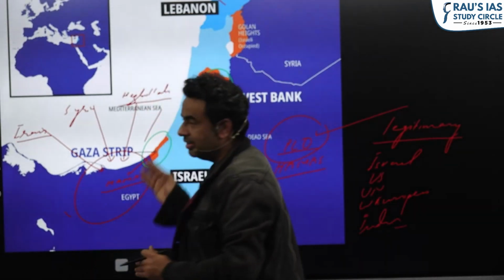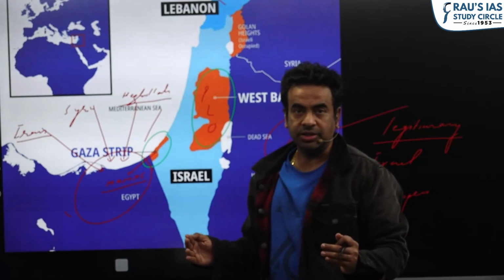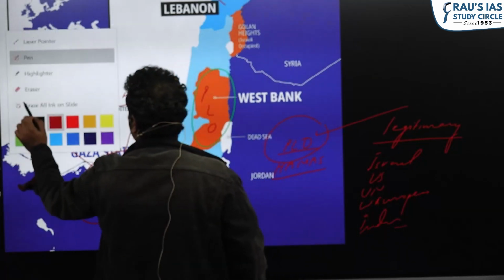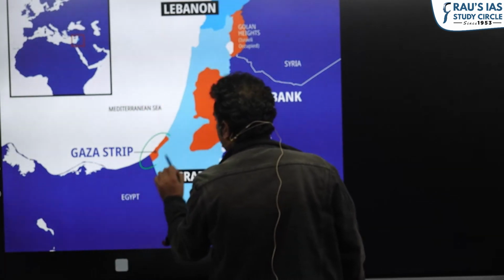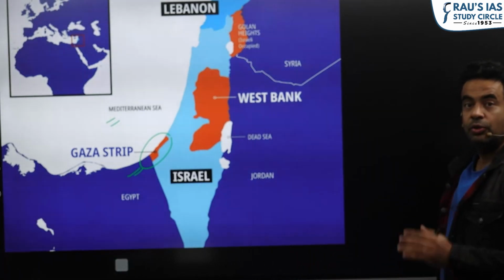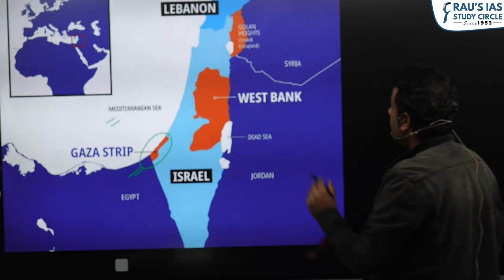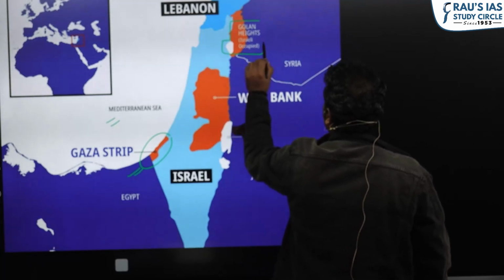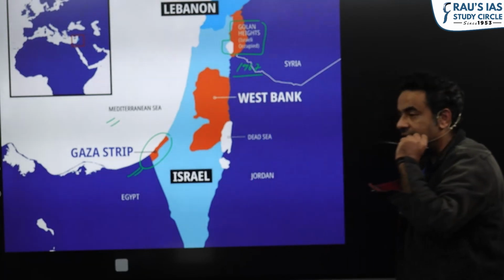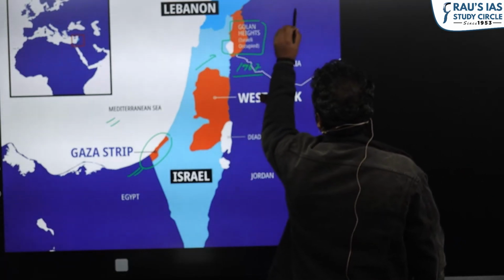Now the Hamas-Israel peace deal has been signed, which has increased the prospects of peace in the region, and India's interest lies with peace and stability. One thing from the prelims point of view that is required is which side is Gaza. Gaza is on the western side and the West Bank is on the eastern side. It shares a border with the Mediterranean. Then here it is written Golan Heights. It is under the control of Israel, and Israel took over political control of Golan in 1967, known as the Six-Day War. The issue of Golan is disputed between Israel and Syria.